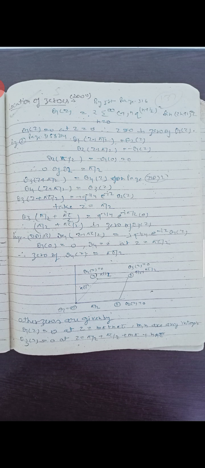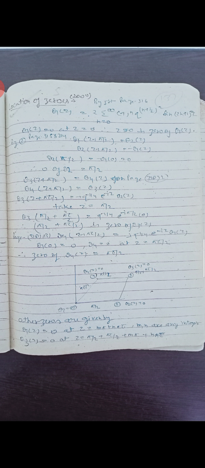Theta 3 z plus pi by 2 is equal to theta 4 z, and theta 4 z plus pi by 2 is equal to theta 3 z. Theta 3 z plus pi by 2 is equal to q to the power minus 1 by 4, e to the power i pi z, theta 2 z, taking z is equal to pi by 2. So theta 3 pi by 2 plus pi by 2 is equal to q to the power minus 1 by 4, e to the power minus i pi by 2, z 0. So pi by 2 plus i pi by 2 is a zero of theta 3 z.